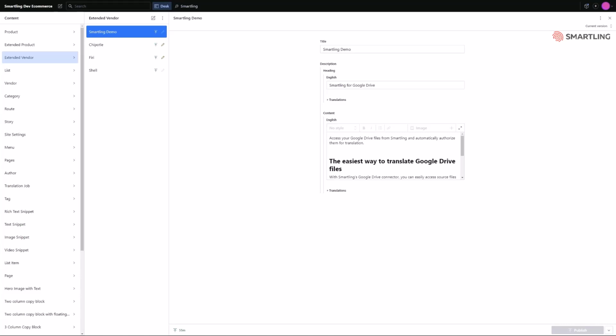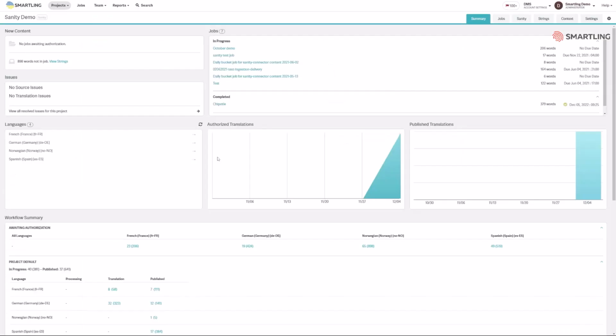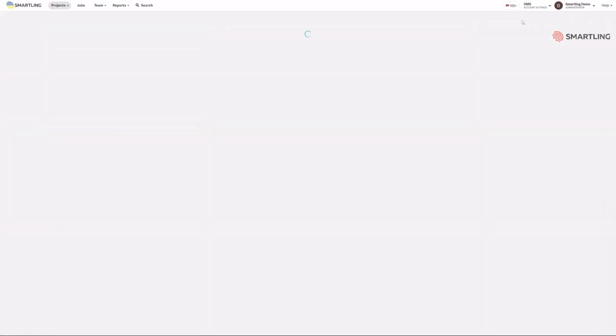Here we have an item in Sanity that is ready for translation. We can see that currently the translation section is empty for each language. Within Smartling, we can navigate to the Sanity tab and use the filters to find the items to be requested for translation.